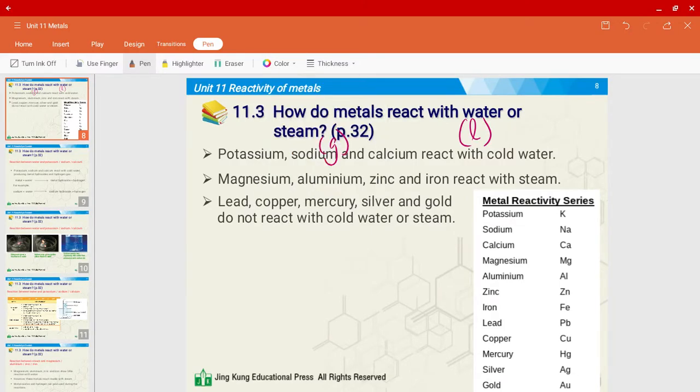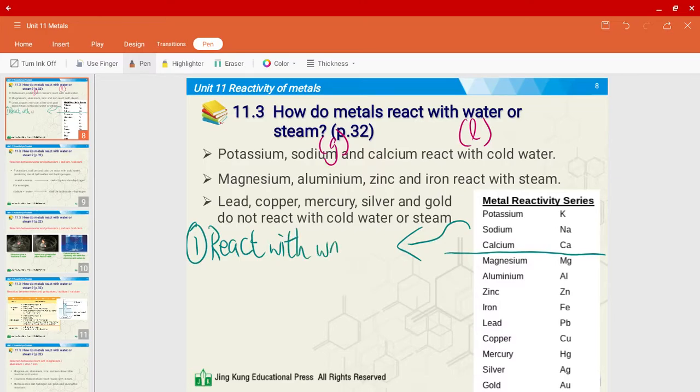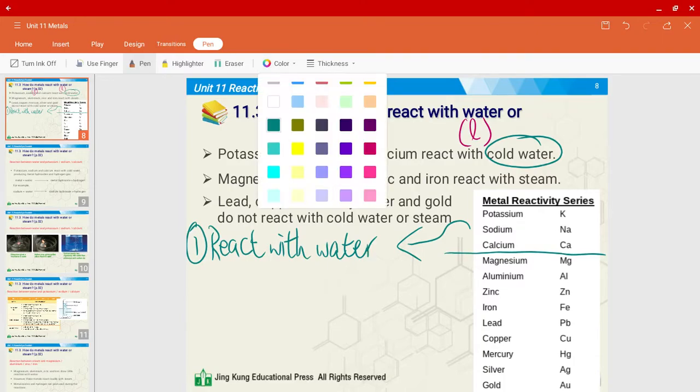The first group of metals, the ones that are highly reactive, usually it would be potassium and sodium only, right? But for this particular reaction, calcium joins the party. So it's these metals, the first three. They're able to react with water. Sometimes they call it cold water, just to amplify the meaning of water, that it is in liquid state. So even if you just write water, that will be totally fine.